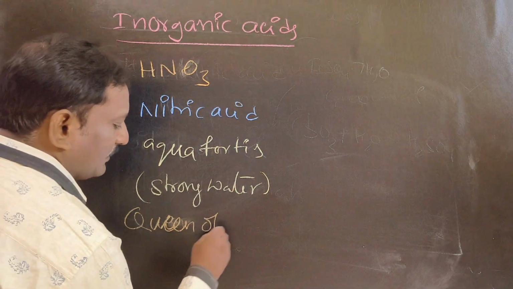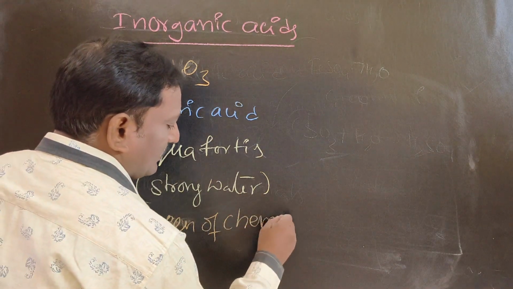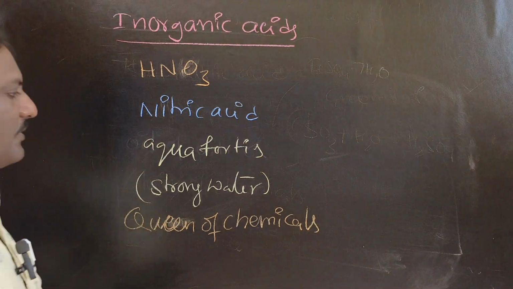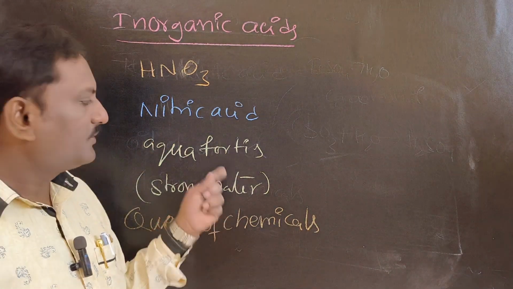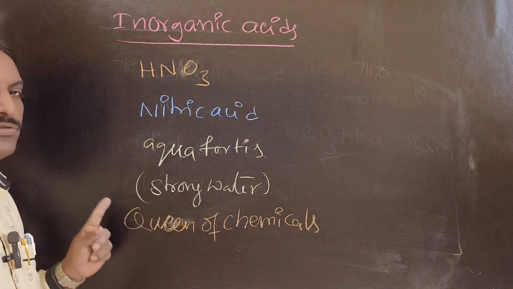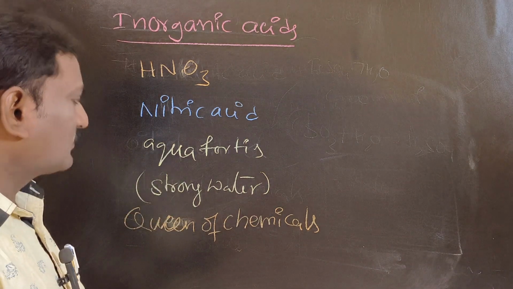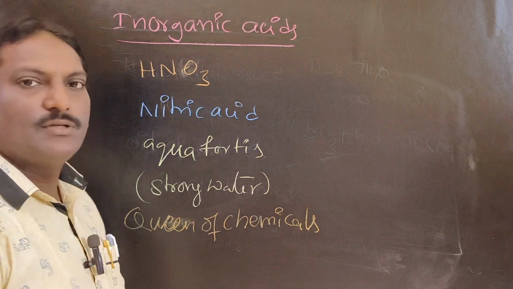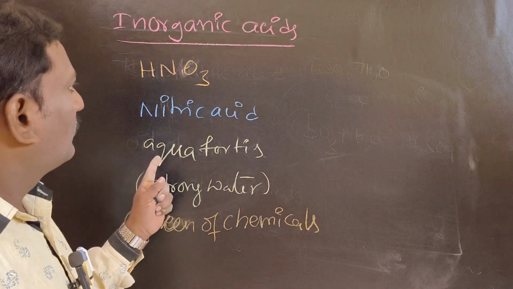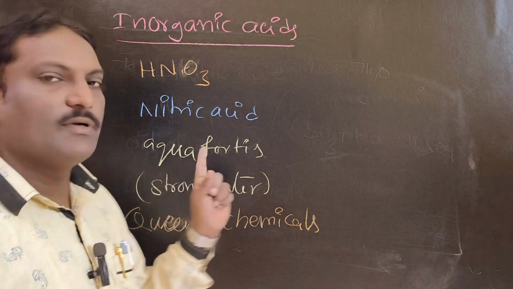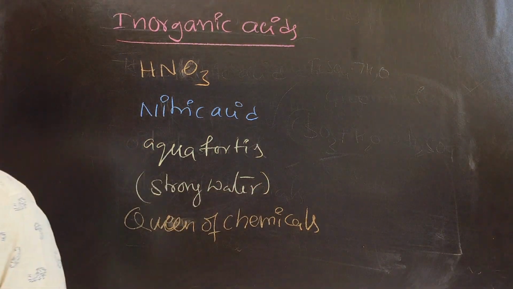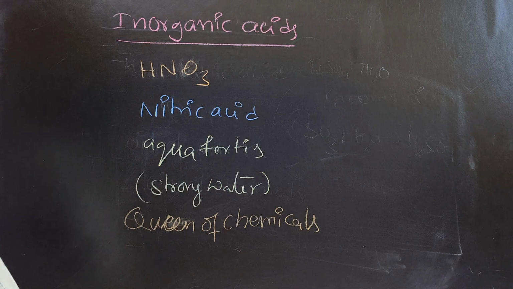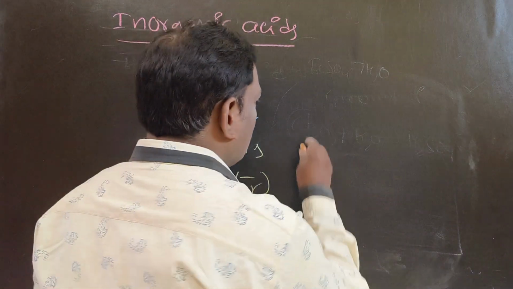This is also considered an inorganic acid.